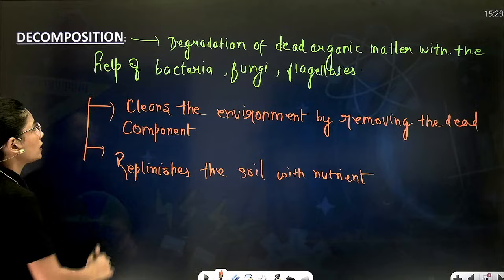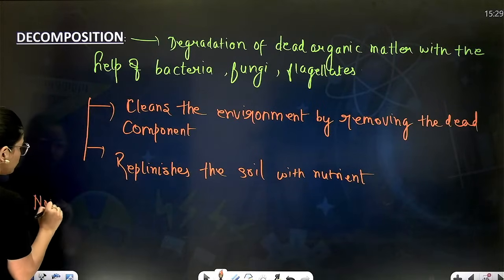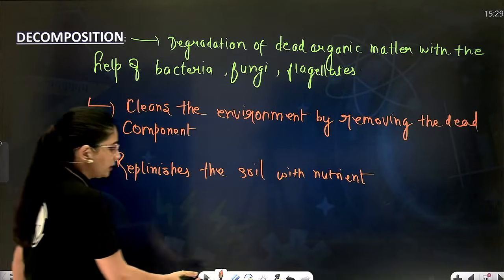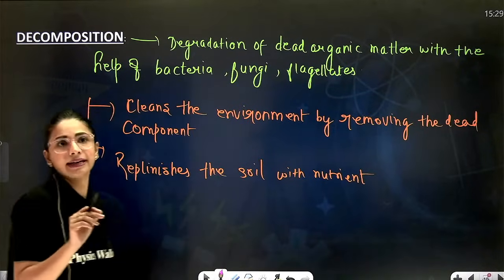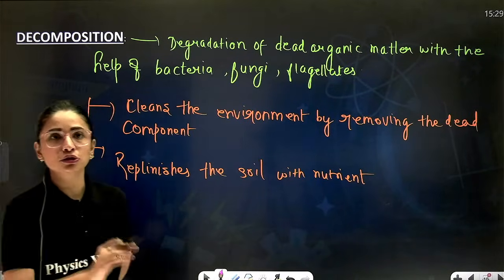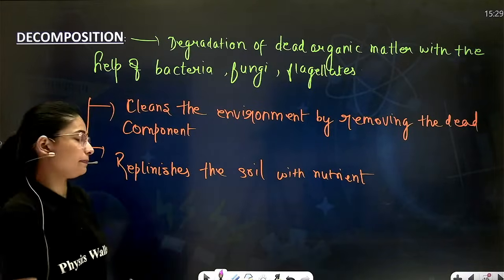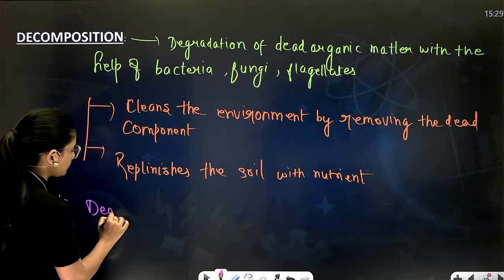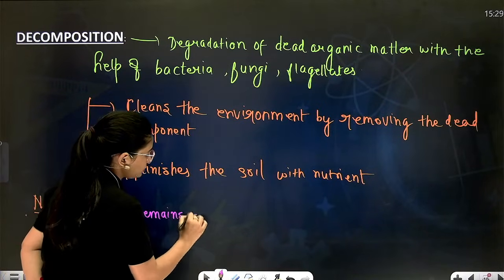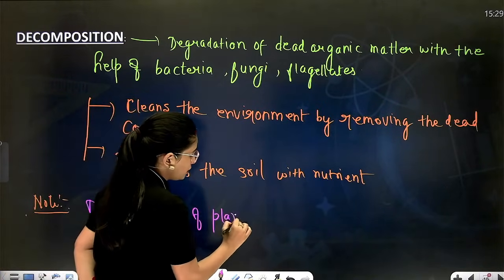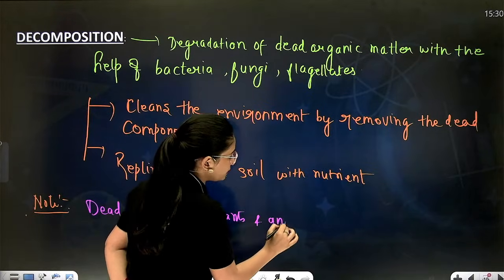Yes or no? Now, one note point is there, one definition I'm writing. Dead remains of both plant and animal is known as detritus. So, decomposition of the detritus has to take place. So, dead remains of plants and animals.